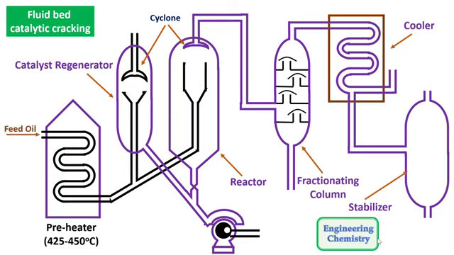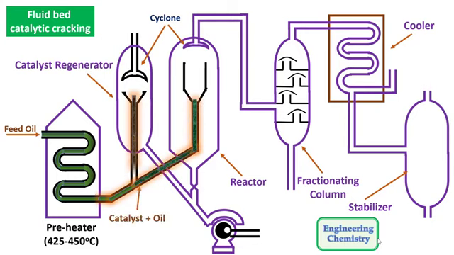In this process, the feed oil is charged into a preheater which is maintained at around 425 to 450 degrees Celsius. At this very high temperature, all the heavy oil gets converted into a vapor and now this heated oil is mixed with the catalyst from the catalyst regenerator. This mixture of catalyst and oil is sent to a reactor where it is heated at around 500 degrees Celsius to convert it into vapors.